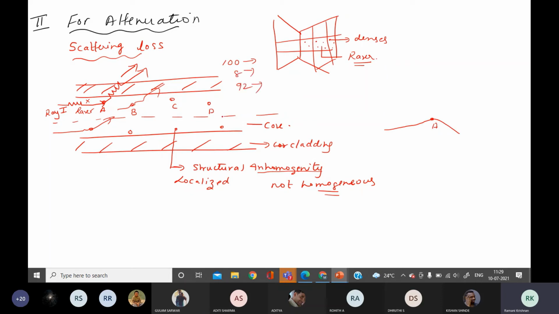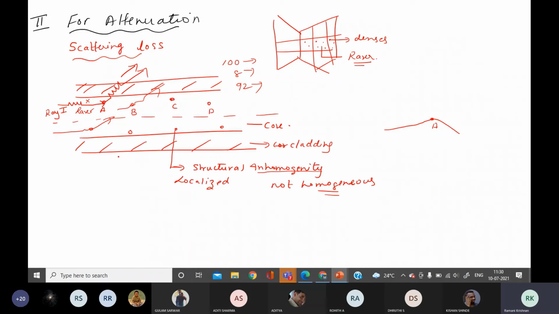That is called attenuation due to scattering, and this is very dominating also. This effect is causing more loss because the wavelength of the laser light is very small, and the size of this localized structure is also very small. That is why the first person is also correct.